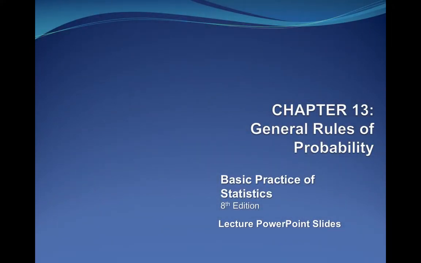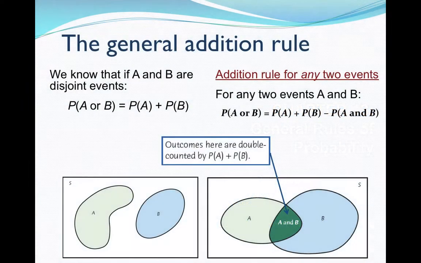I'm going to talk about Chapter 13's general rules of probability, just a few things that I want to mention when we talk about the specific rules. The general addition rule is if you have two events, A and B, for instance, being a 1 on a die and being a 2 on a die. For any two events, we could have the probability of A plus the probability of B minus the probability of A and B.